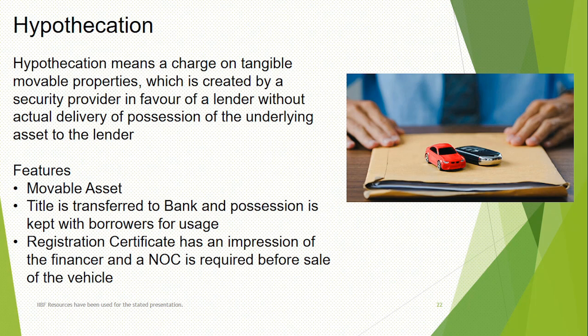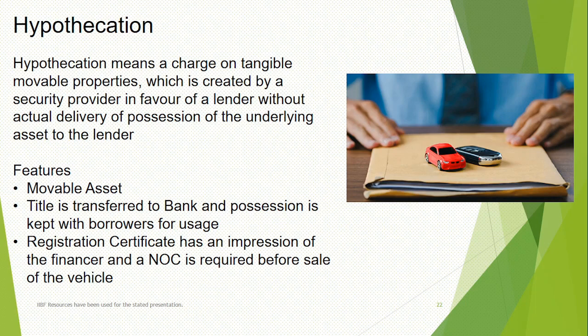Let's go to the second topic, which is hypothecation. In this picture you can understand it has something to do with a vehicle, with car keys. This is actually a charge created on tangible movable properties, and movable property is what is important, in favor of the lender without any actual delivery of possession of the underlying asset. It means the vehicle is never given to the banker. The vehicle is kept with the borrower.